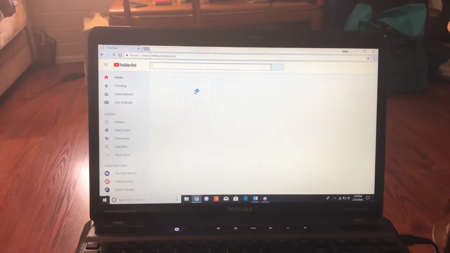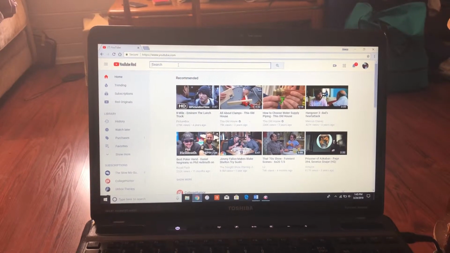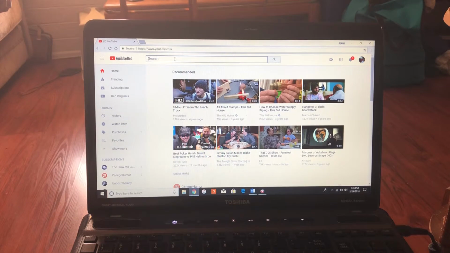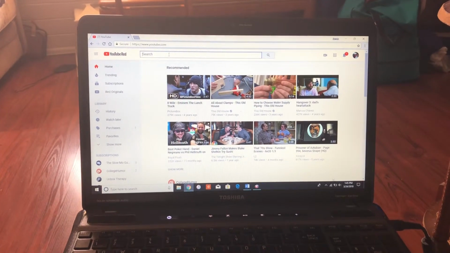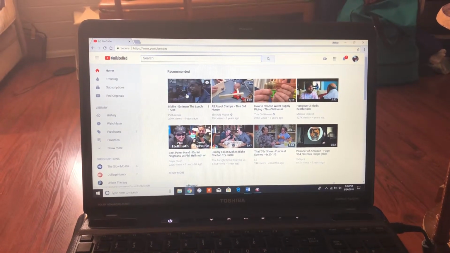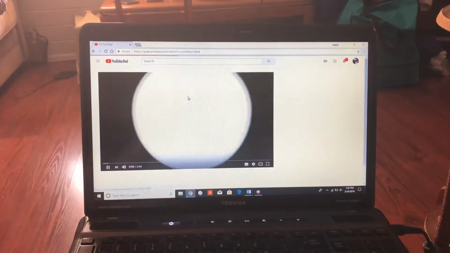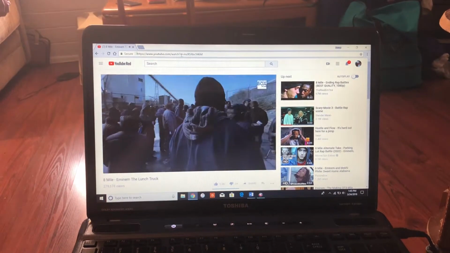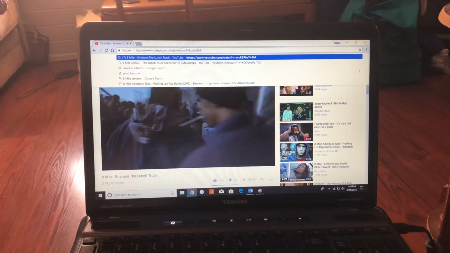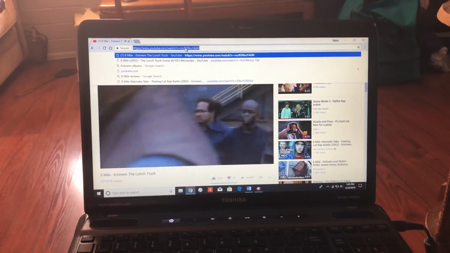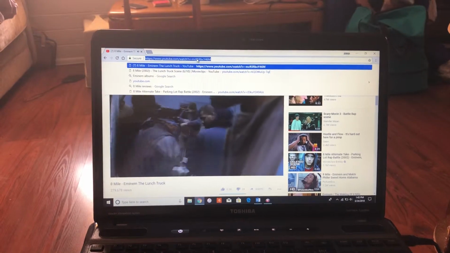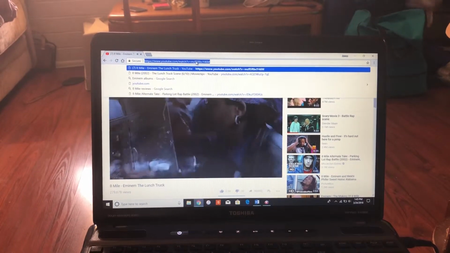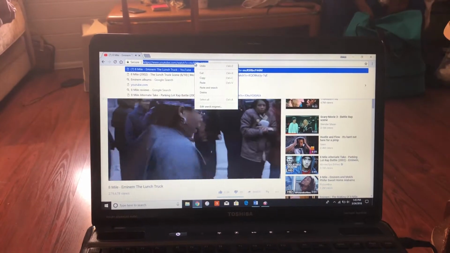You're gonna go to YouTube, and you could search for whatever song or video or whatever noise you want, and you just let the video open, and then what you're gonna do is you're gonna click this. Hold on. Make sure the whole thing's highlighted from the HTTPS all the way to the end, and you're gonna copy it.